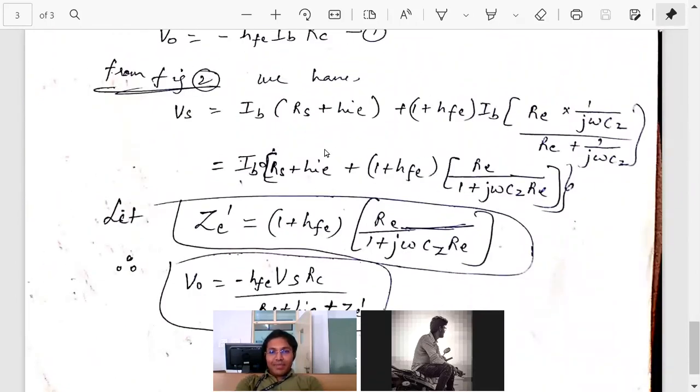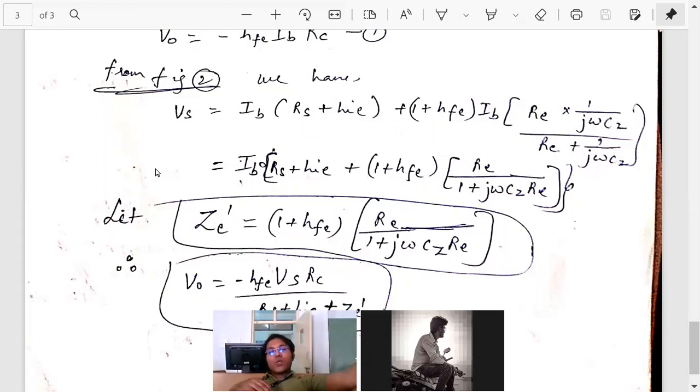Now for simplicity, any equation's dimensions have to match, then only the equation is valid. If LHS is voltage, RHS has to be voltage, then only it is a valid equation. It is the same for anything. If LHS is frequency, then RHS has to be frequency.